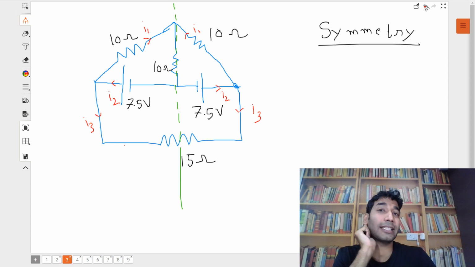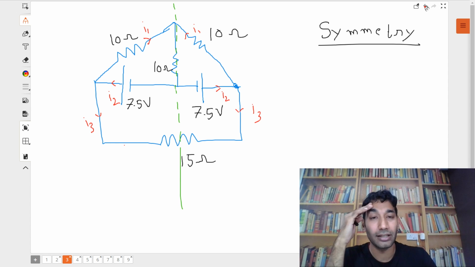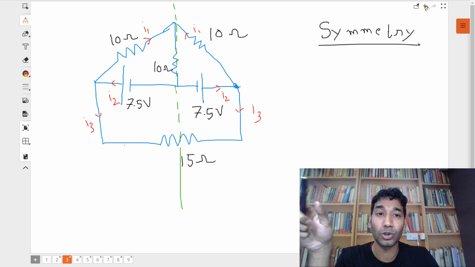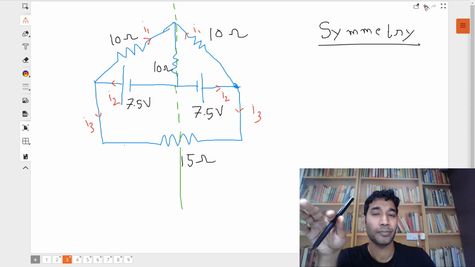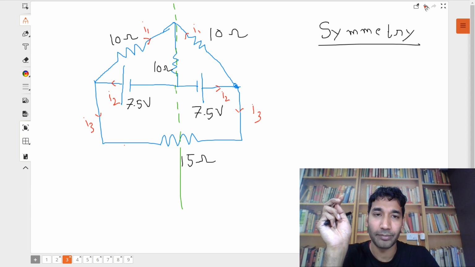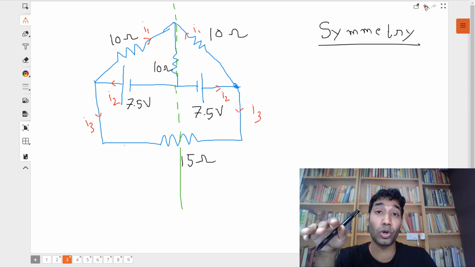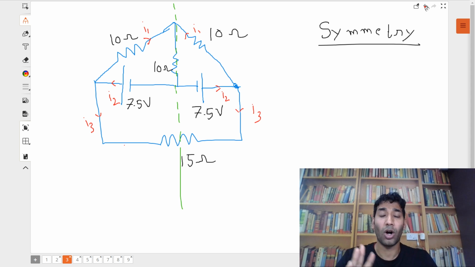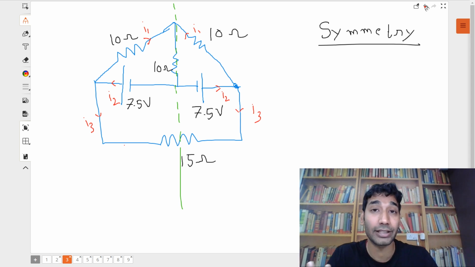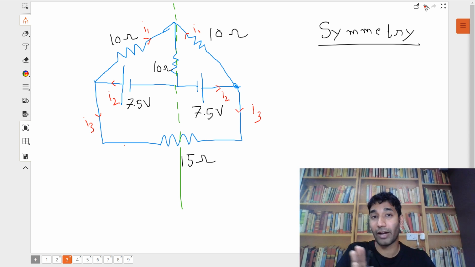See, don't ask why. Why is for later. Don't have enough time in this lecture today to help you understand कि ऐसा हो क्यों रहा है. Probably some other time. Anyway, I'll be taking a very detailed course on all the methods which exist in circuit solving, and I'm going to take that course for all of you. But in today's lecture, being one lecture, let's not focus on why, let's focus on करते कैसे. So इस तरीके से symmetrical है. This is how you look at symmetry, and this is how you will draw the lines.